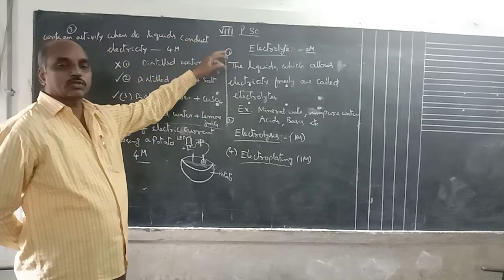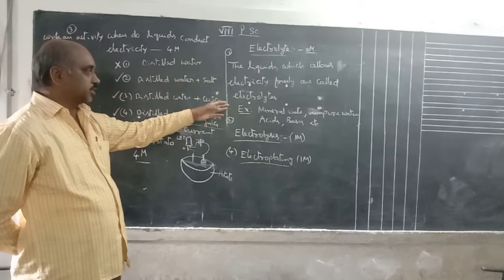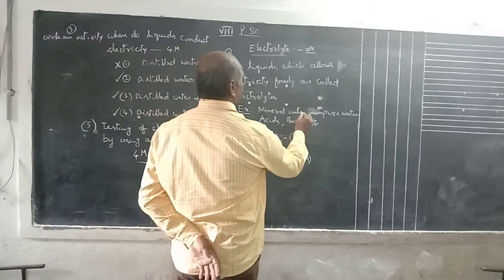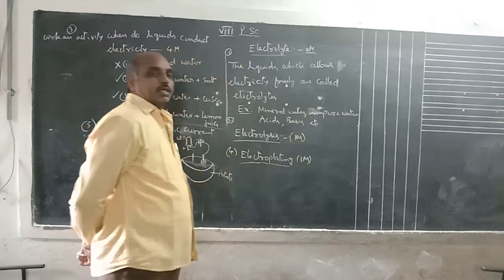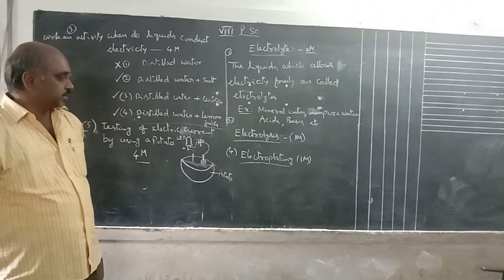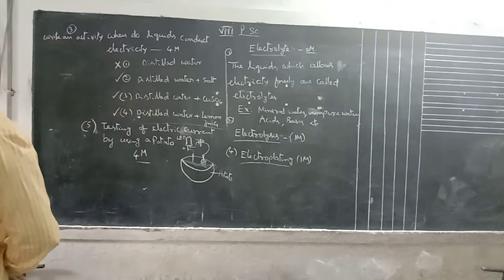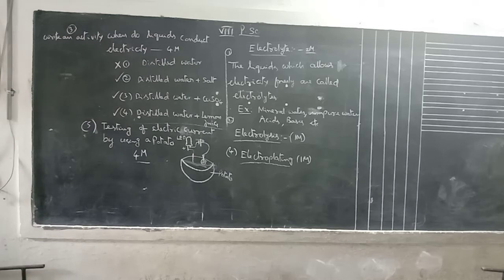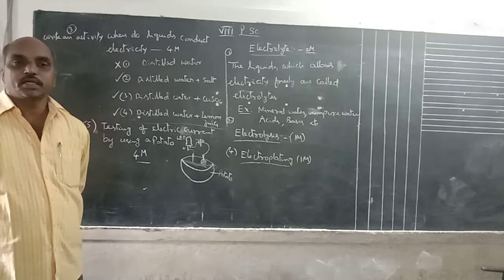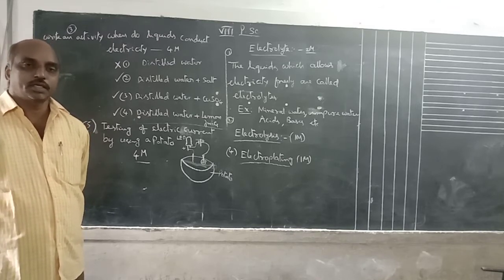Some liquids allow current freely, so those liquids are called electrolytes. Examples: mineral water, impure water, acids, bases, etc. These are all examples for it. This is a 2 marks question. Okay, second question is, what is electrolysis? Electrolysis is a process in which chemical energy is converted into electrical energy or electrical energy is converted into chemical energy.